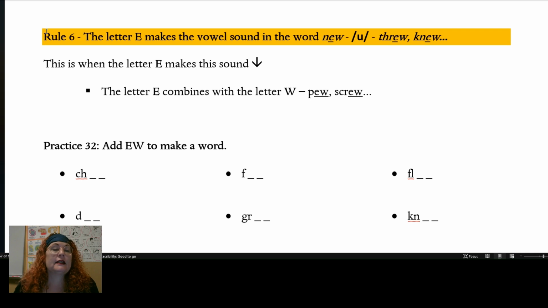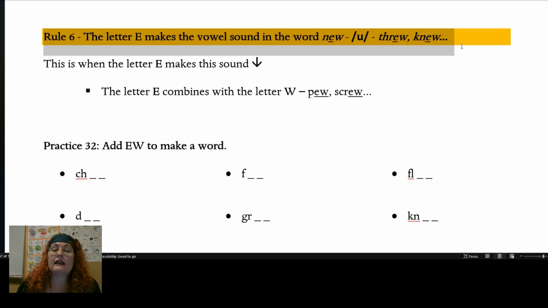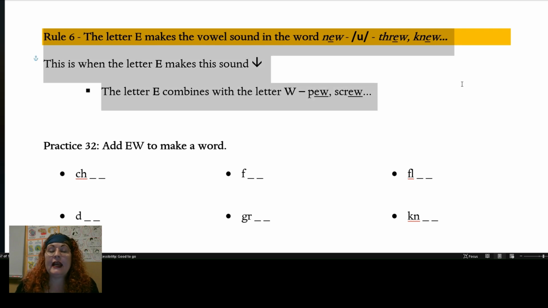Rule number 6. The letter E makes the vowel sound in the word new. Ooh, through, new. And this usually happens when the E and the W come together. Pew, screw. Add the EW to make a new word.